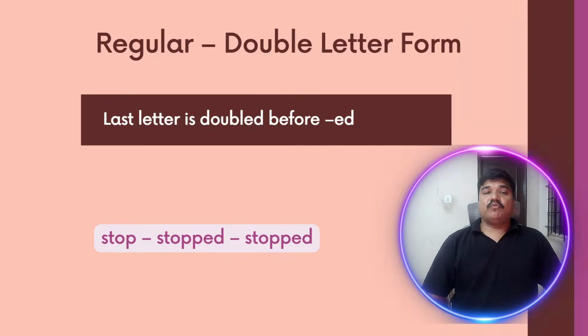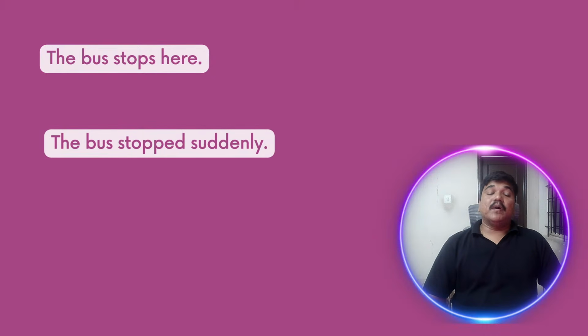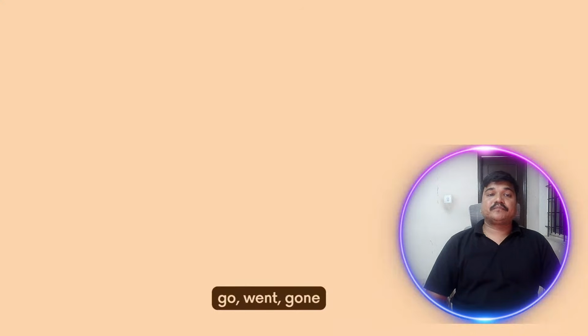Okay, let's look into one sentence example. The bus stops here. The bus stopped here. The bus has stopped here. See the function. Here we have used the V1 form, which is one of the variations of V1 form only. And here we have used ed, here we have used ed, but before that we have added p also. So this is rule number 4 in regular verbs. Please remember that.